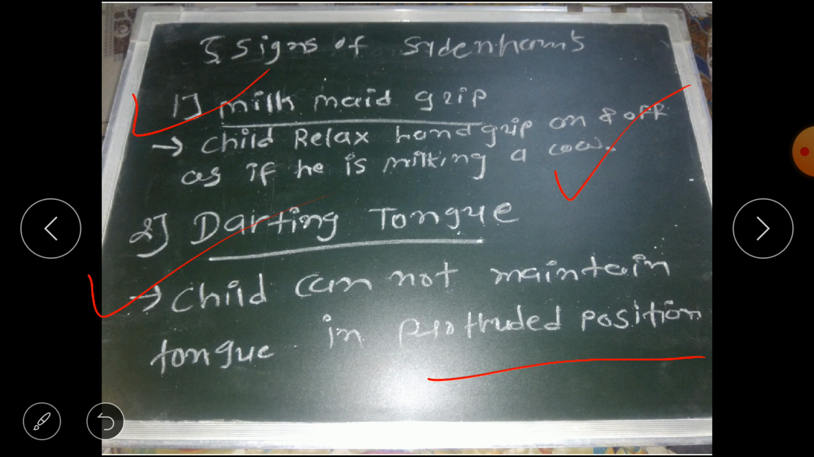Example is, if you ask a child to show his or her tongue and keep it out of the mouth for some time, the child cannot maintain the tongue out of the mouth for even a few seconds. So that is darting tongue.